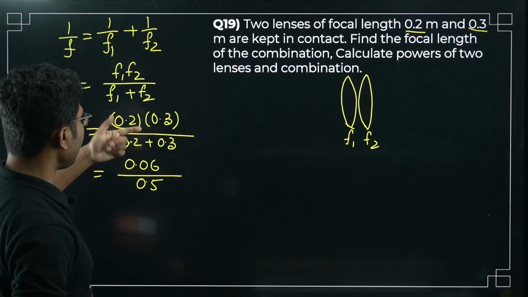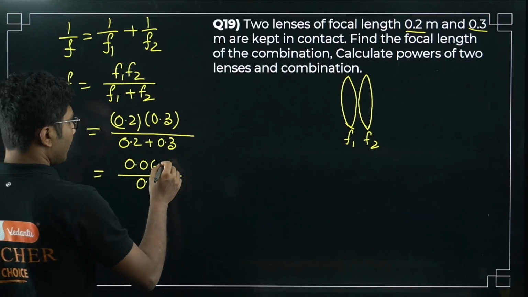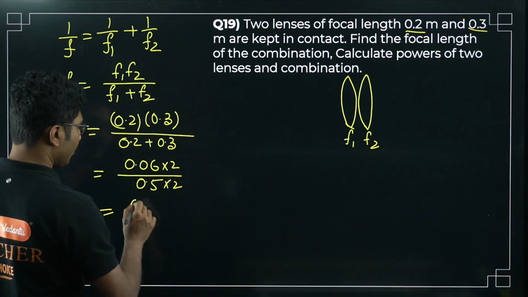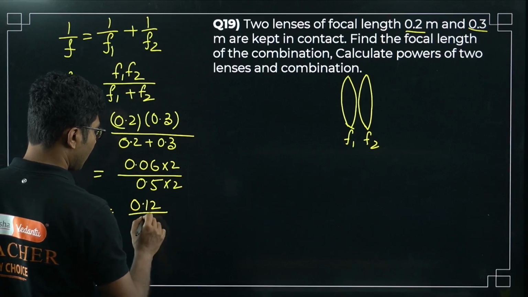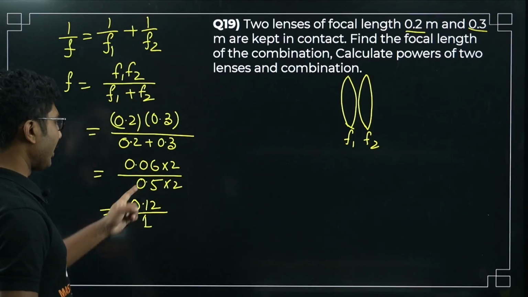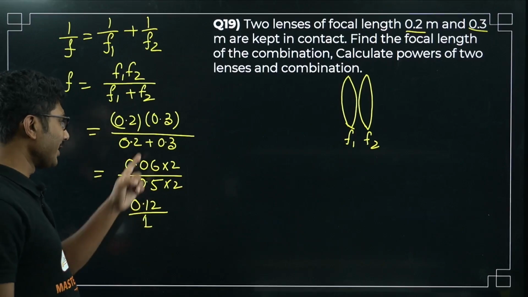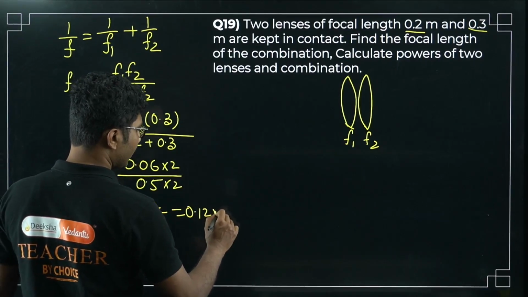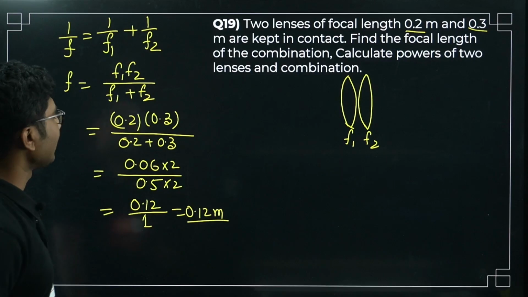Multiply 2 on both sides, 0.12 divided by 1. If there is a 0.5 in the denominator, this is the way to solve. So it will be 0.12 meter. This is the focal length of the combination.